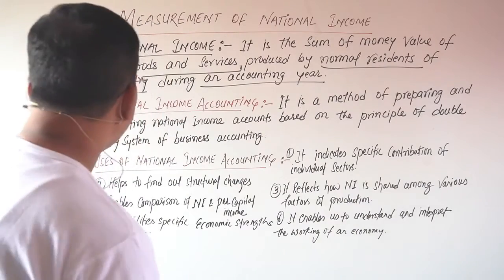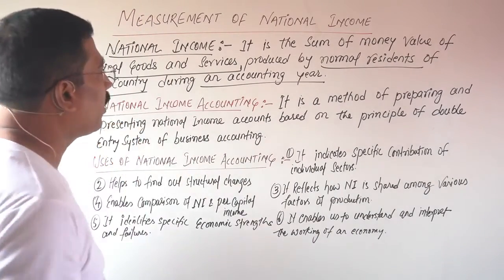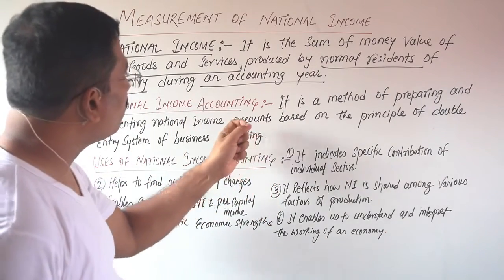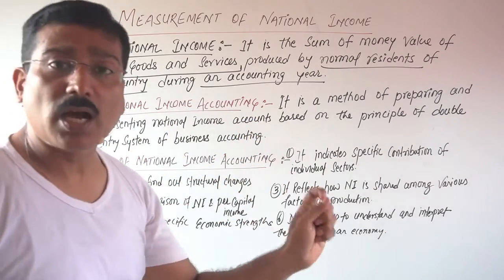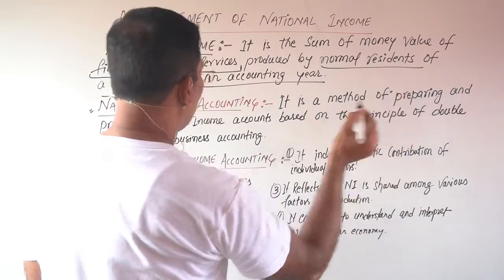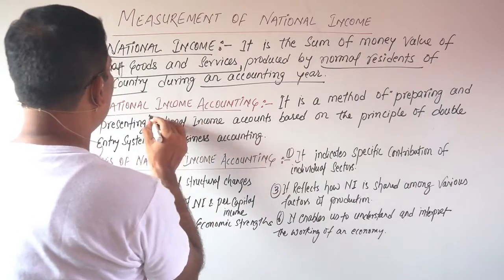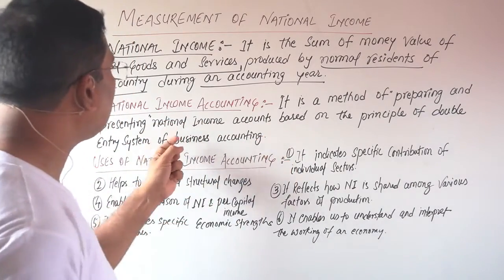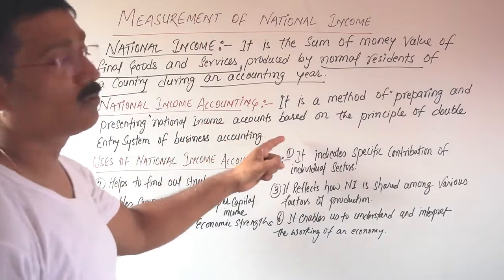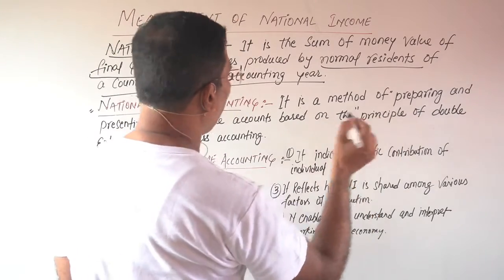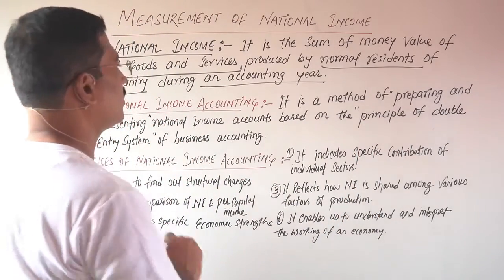Now the next thing is, what is national income accounting? This is the national income, and here you are going to study national income accounting. It is a method of preparing and presenting national income accounts, which are based on the principle of double entry system.